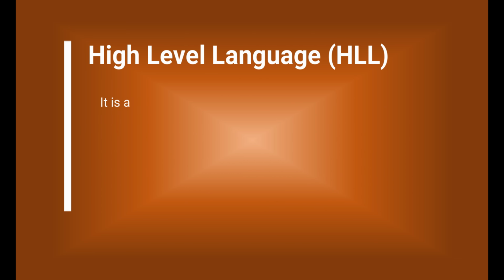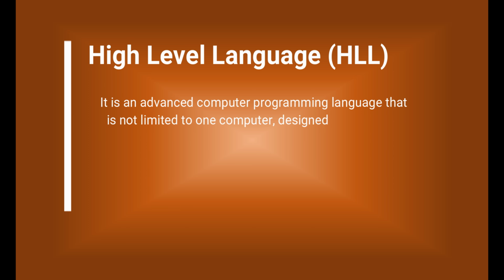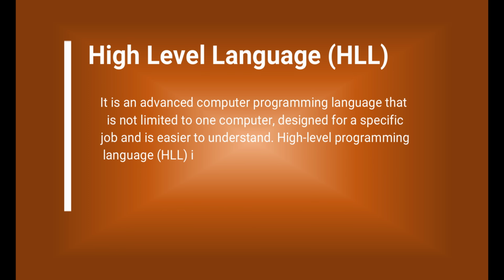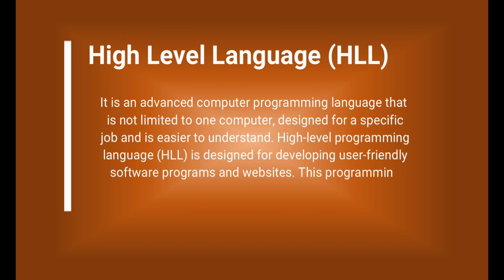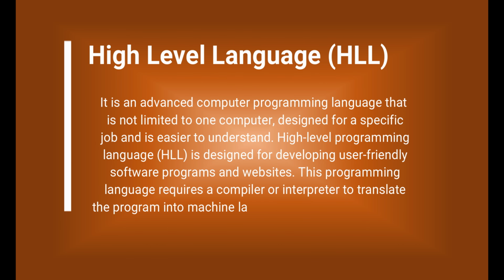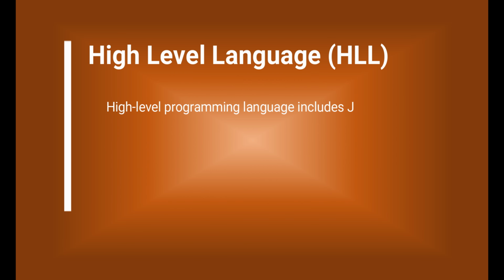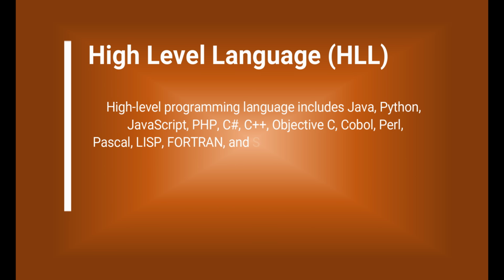High-level language. It is an advanced computer programming language that is not limited to one computer, designed for a specific job, and is easier to understand. High-level programming language is designed for developing user-friendly software programs and websites. This programming language requires a compiler or interpreter to translate the program into machine language. High-level programming language includes Java, Python, JavaScript, PHP, C#, C++, Objective-C, COBOL, Perl, Pascal, Lisp, Fortran, and Swift programming language, etc.